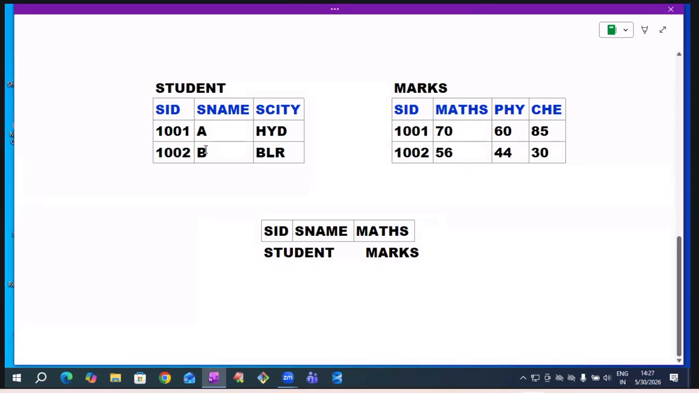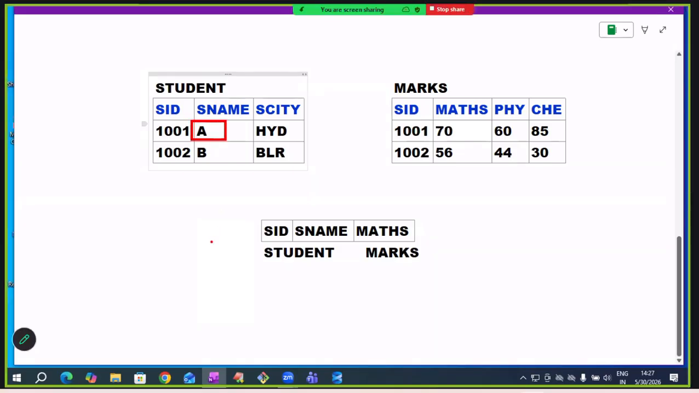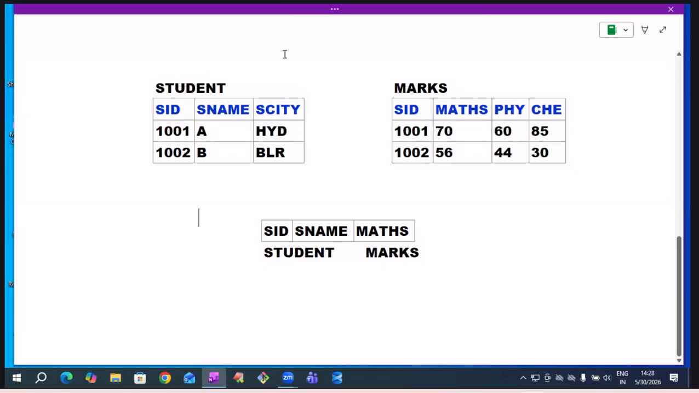Once again, I'm telling. Just now I asked one simple question: how many marks did this A student get in maths? Then immediately you told 70. How did you tell? Based on the student ID. The student table student ID and marks table student ID are both the same. That is why you guessed this 70 is the marks of the A student. Oracle has to do the same thing. If the student table student ID is equal to the marks table student ID, join them.